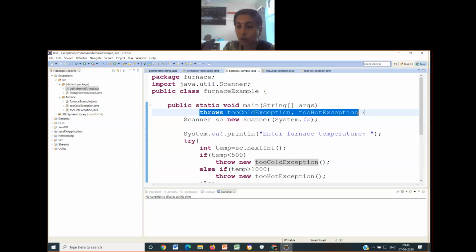Okay, please note down all these things. They are very important points. First point, whenever you have more than one exception, you have to list them in the throws along with the function in which the exceptions may be called. Here, since I have exactly one function, that function is associated with throws followed by a comma separated list of exceptions. Okay with this? Can I proceed ahead? Yes, ma'am.